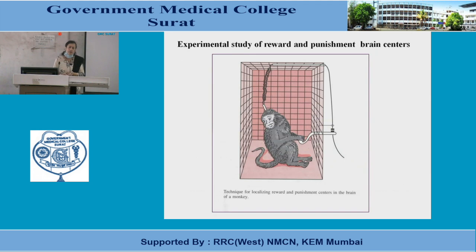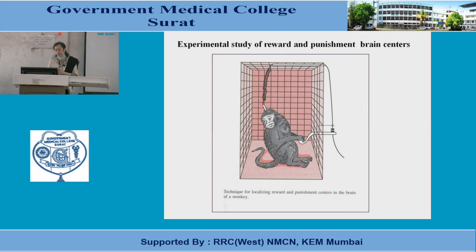About how these areas are, some areas are known as reward center or some areas are grouped under punishment center. This is an experimental setup. The scientists do an experiment that some monkeys, one monkey is caged and he is free to press a lever. Then a connection is made that an electrode is connected to its central nervous system.